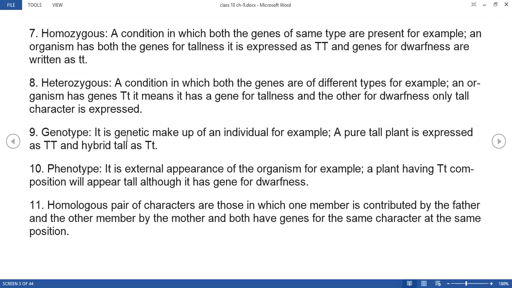And as they are expressing the same character, for this reason this type of chromosomes are said to be homologous chromosomes, or we can simply say homologous pair of characters, right? So these are several terms which are very important to understand, and if you do not understand them, then you will face many problems in the upcoming topics.